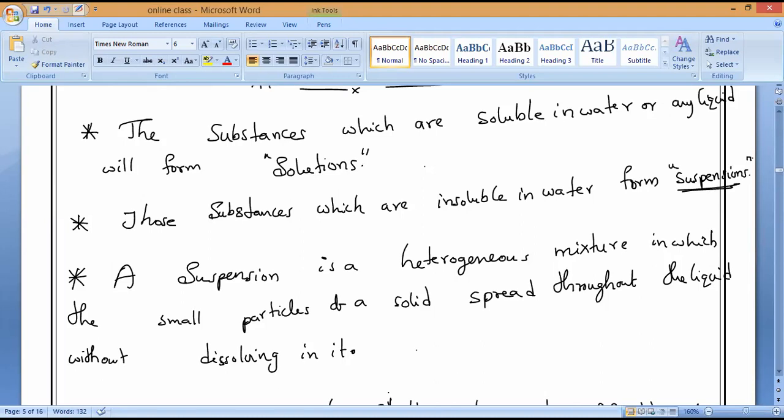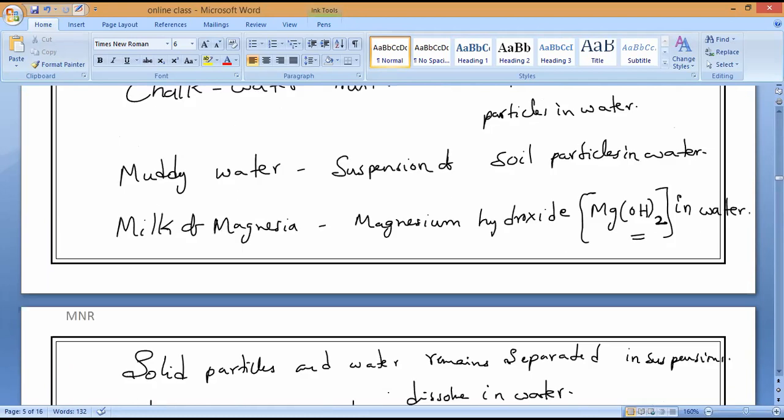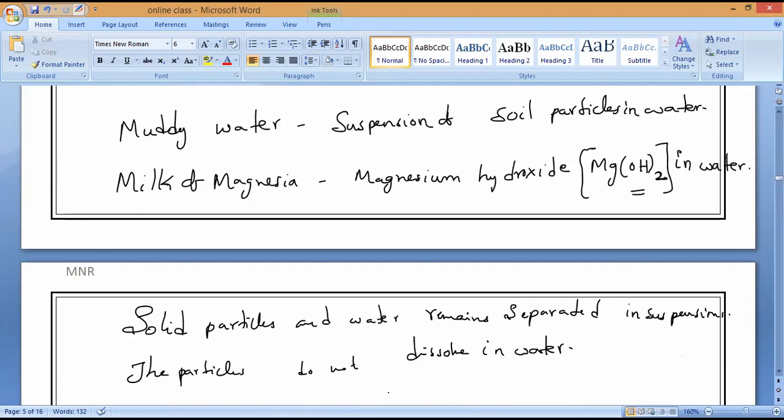Once it is finished, let me know. So these are the examples and the properties. Are you all completed? Take your time and write, but don't be in a hurry. Maintain notes. I will check it definitely.